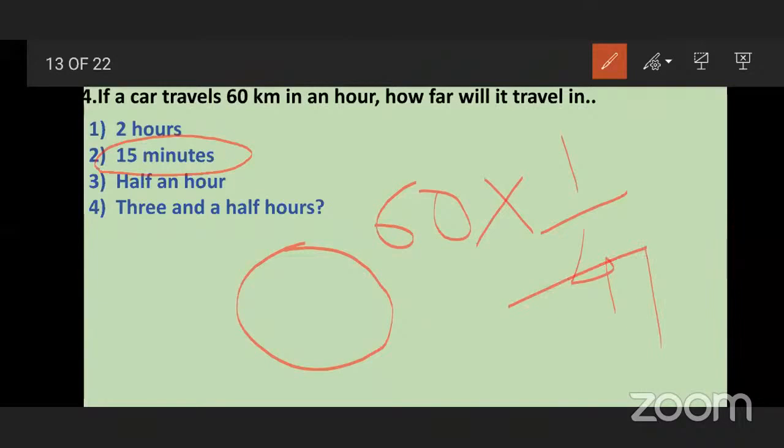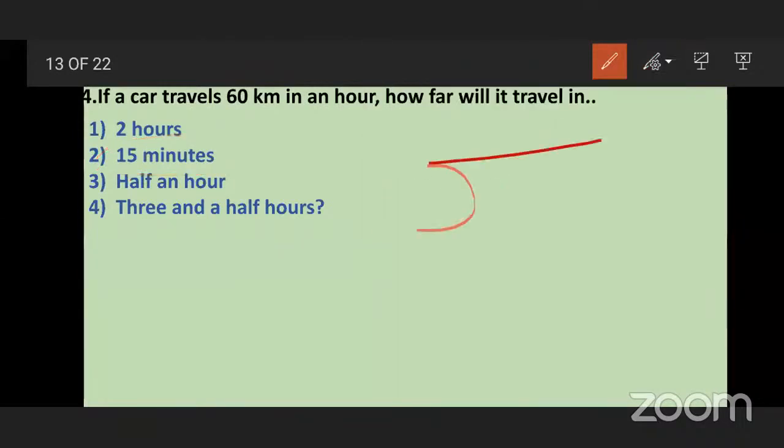In the fourth table, 6 is not there. So 4 ones are 4, 2 is remaining.